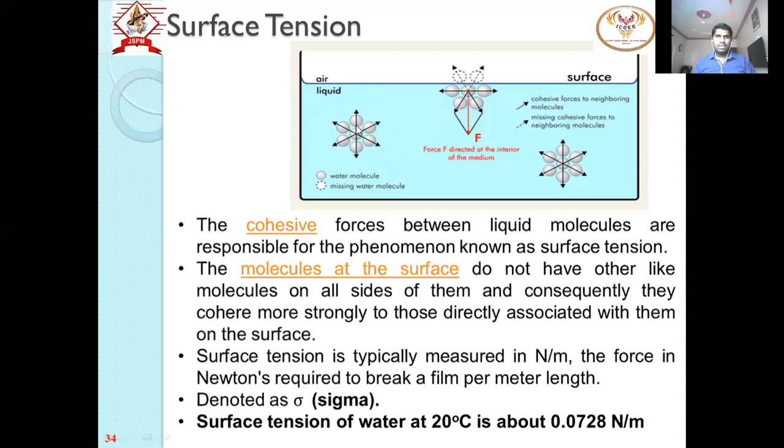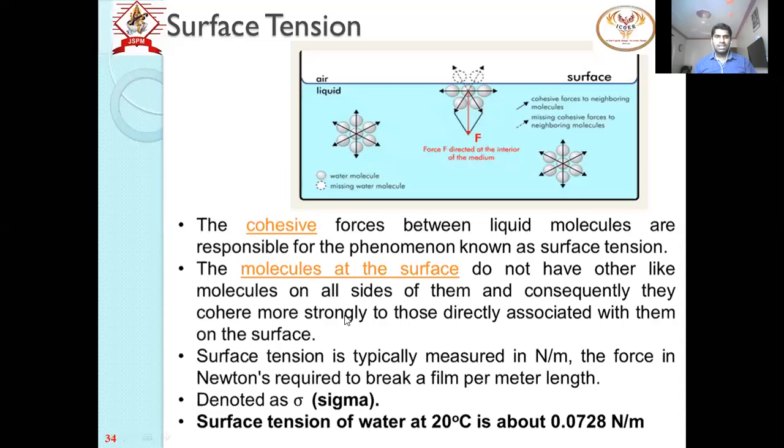Here the molecules of water have cohesion, whereas the surface molecules, which are in contact with air and also with water, will have a tendency of a pull or tension. So surface molecules are always in tension. Therefore, a thin layer of tensile force exists over that surface. That tensile force is called surface tension.